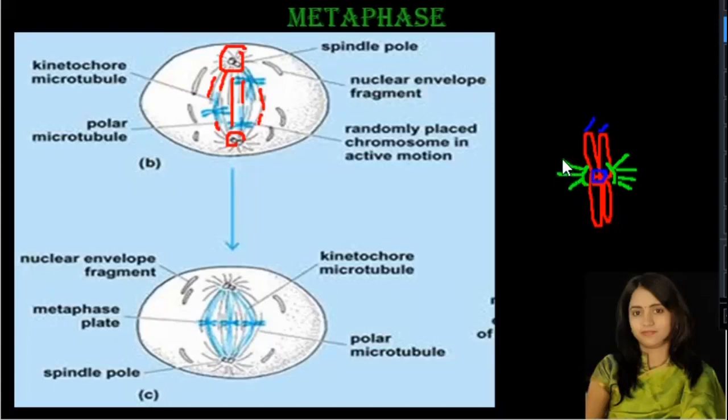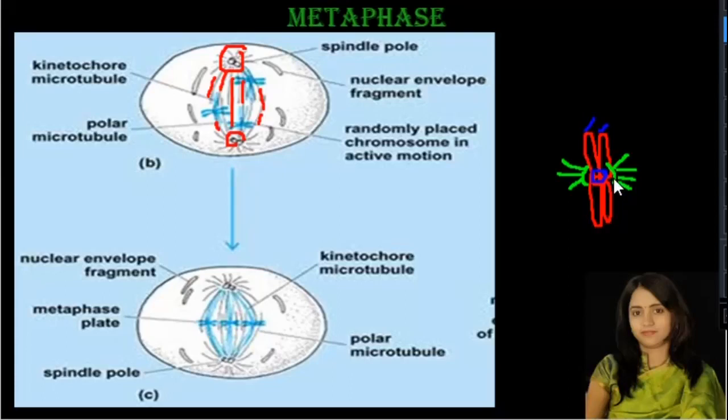Remember, the morphology of the chromosome is studied at the metaphase stage. The metaphase chromosome consists of 2 chromatids, and both the chromatids are held together by a primary constriction called centromere. On either side of this centromere there are half cup shaped, half moon shaped or C shaped structures, and these structures are called kinetochore. What is the function of this kinetochore?